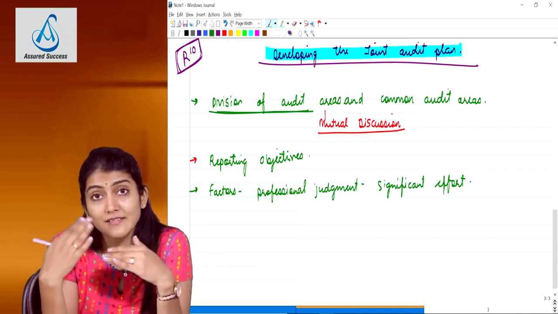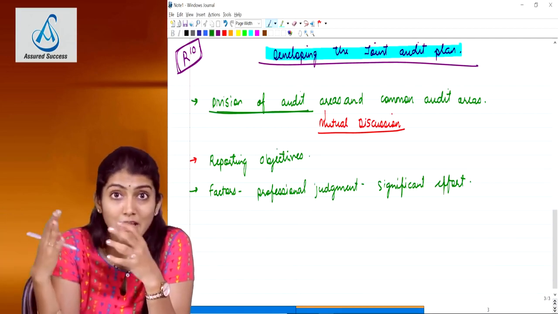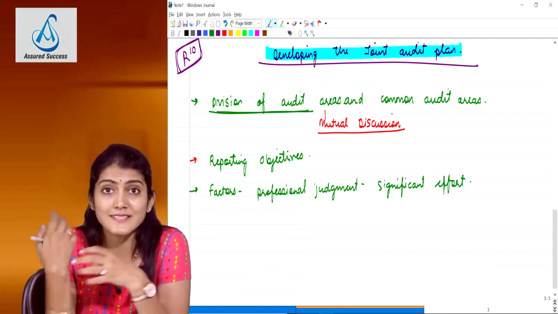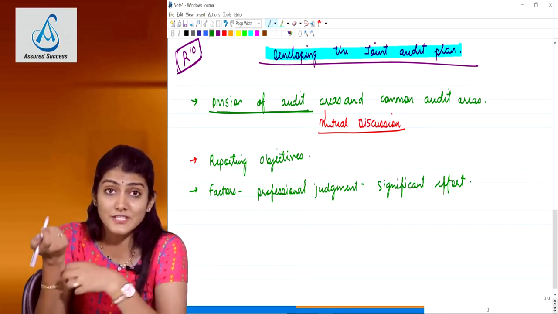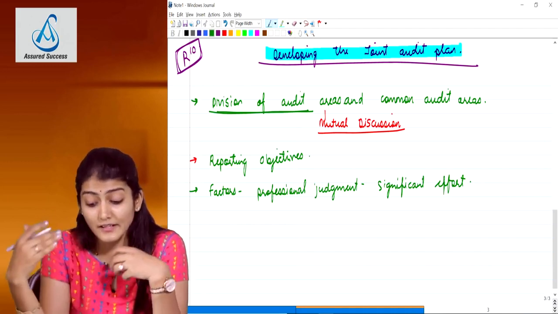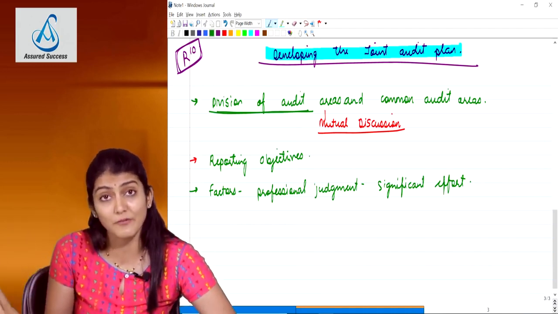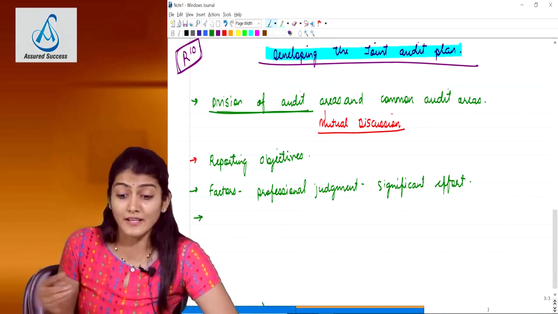The higher the assessed RMM, the higher would be the audit procedures to be performed by the auditor, in the analysis of the financial statement audit. So factors that in the joint auditors' professional judgment are significant in directing the engagement team's effort, and where more effort will be required in the audit of a particular area.